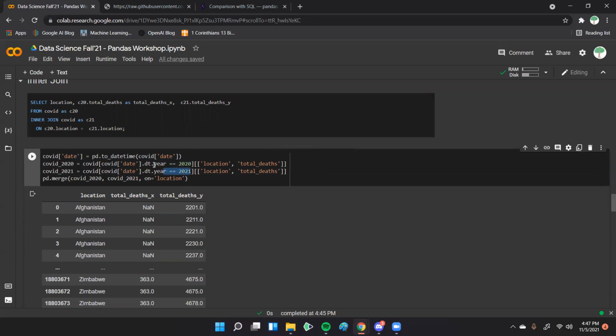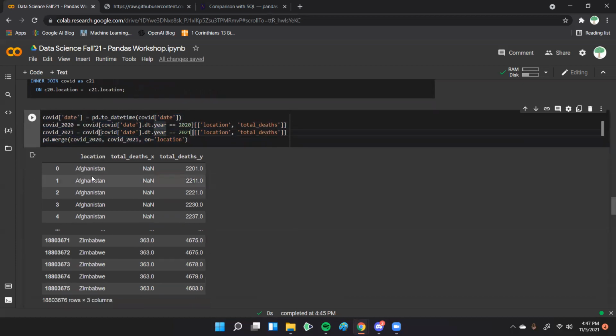Once we do all that, we get two separate data tables: COVID 2020 and COVID 2021. With that, we can do an inner join on location, and we basically put COVID 2020 with COVID 2021 and get every combination on that location. So it's not necessarily the most useful thing to be doing, but there are cases where you would actually need to do this, and this just shows how you would do that.